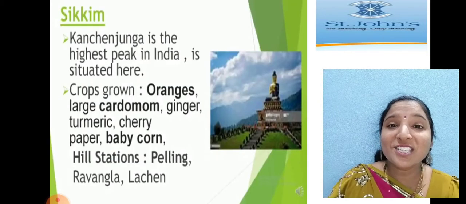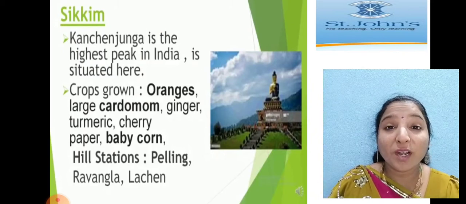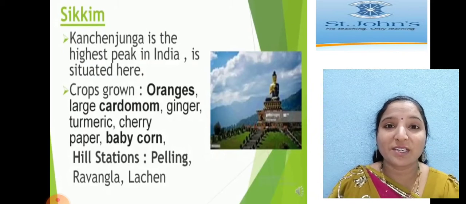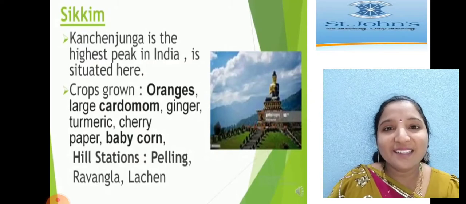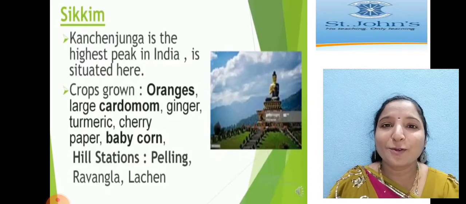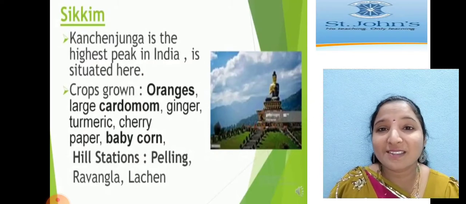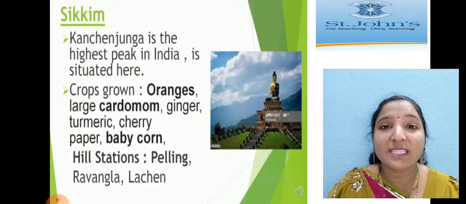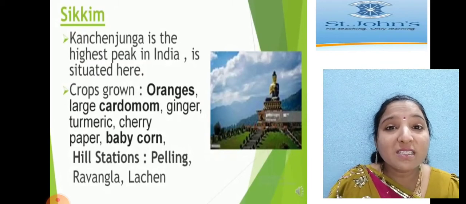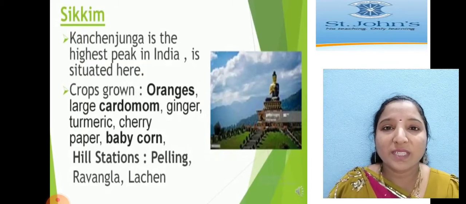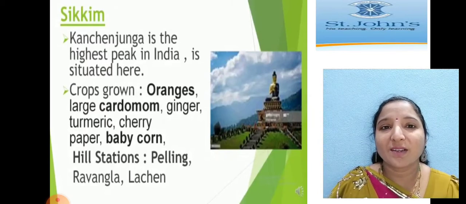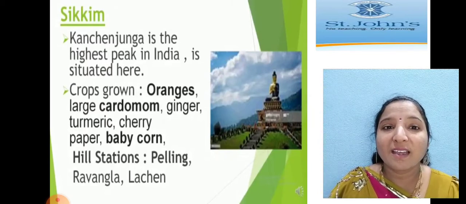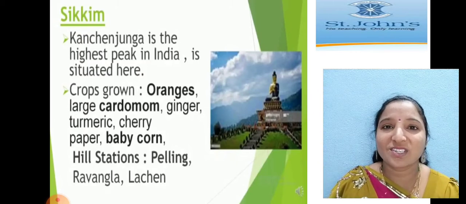Next, Kanchenjunga. Kanchenjunga is one of the highest mountain peaks in the world, children. So Kanchenjunga is located in Sikkim only. And crops grown are, as I have just shown here, oranges, cardamom, spices. Actually these are hill stations, children. In hill stations, spices grow very well. So that is the reason we can see cardamom, turmeric and spices, pepper and so on. And hill stations are Pelling, Ravangla, Lachen. These are the hill stations. Beautiful places. Tourist spots, children.